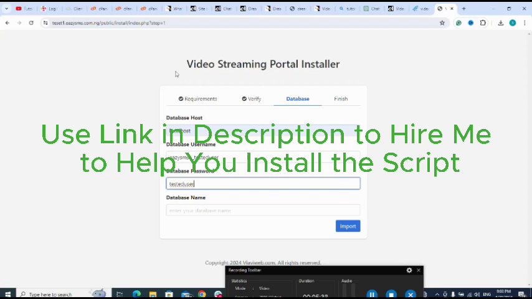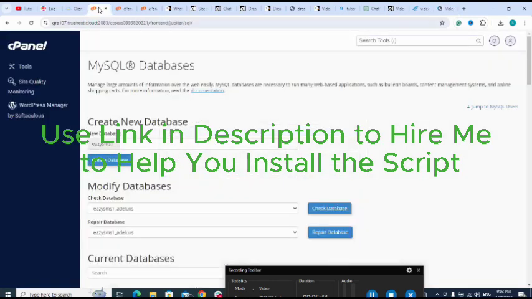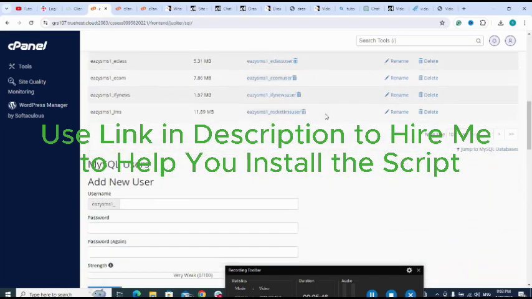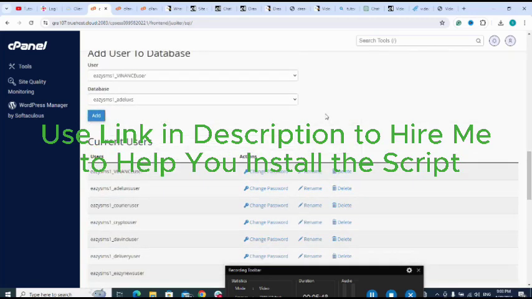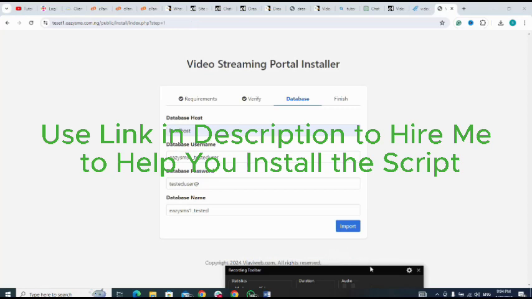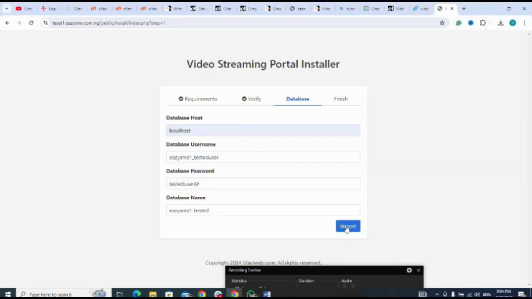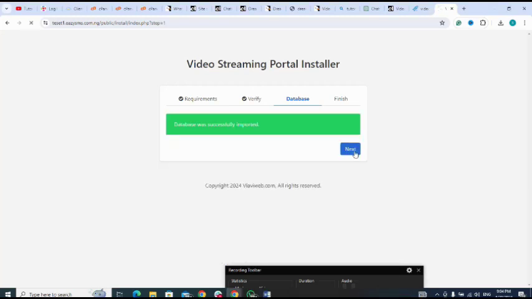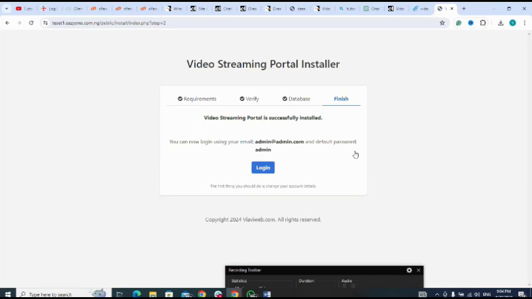let me go back to my database. Then I import. I click on next. So you can now log in using your email admin@admin.com, and the default password is admin. Okay, login.